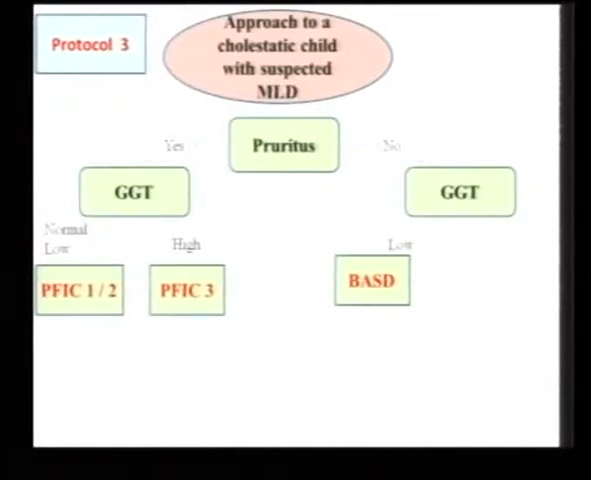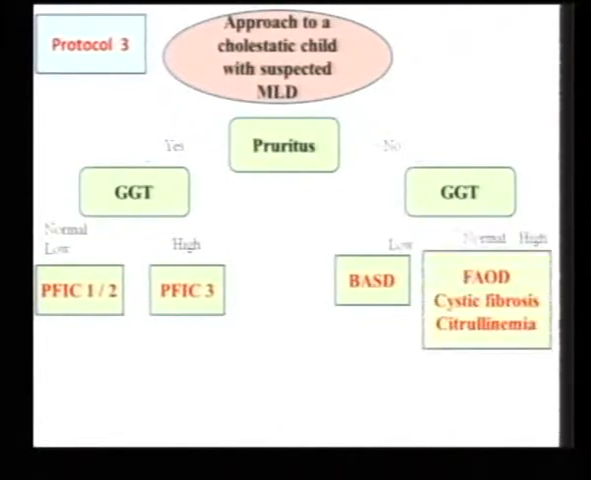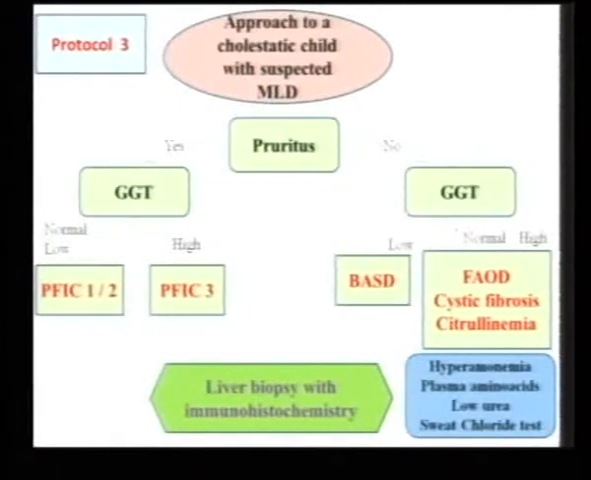And if there's no cholestasis present, if there's no pruritus present, still look at the GGT. If the GGT is low, then we are dealing with a bile acid synthetic defect. But if the GGT is high with no pruritus, then possibly it could even be an FAOD, a cystic fibrosis like somebody else was saying, and a citrullinemia, citrin deficiency. A liver biopsy can settle a lot of diagnostic dilemmas here. Hyperammonemia, plasma aminoacidogram we would do. A low urea would be present in urea cycle defect.